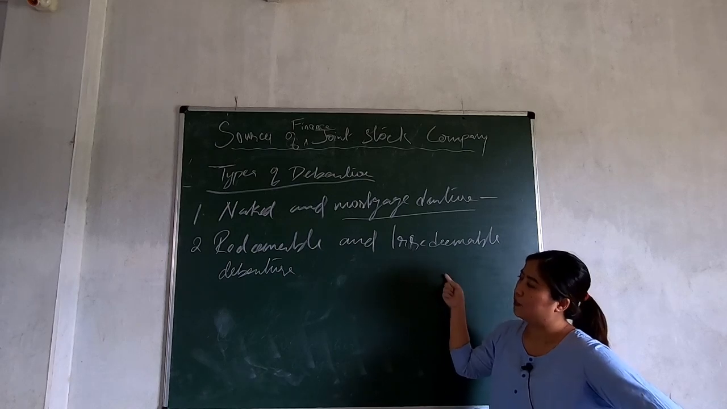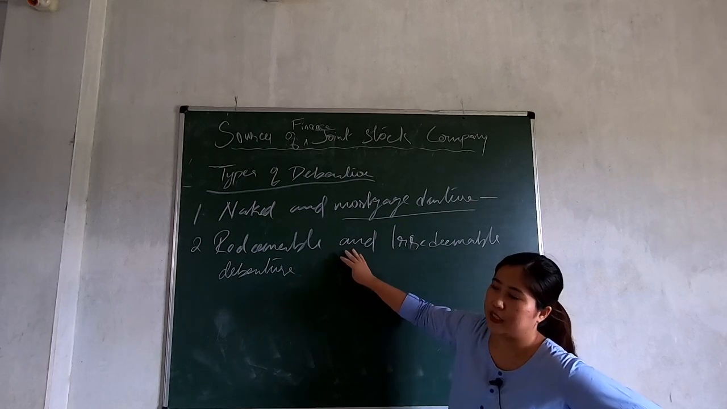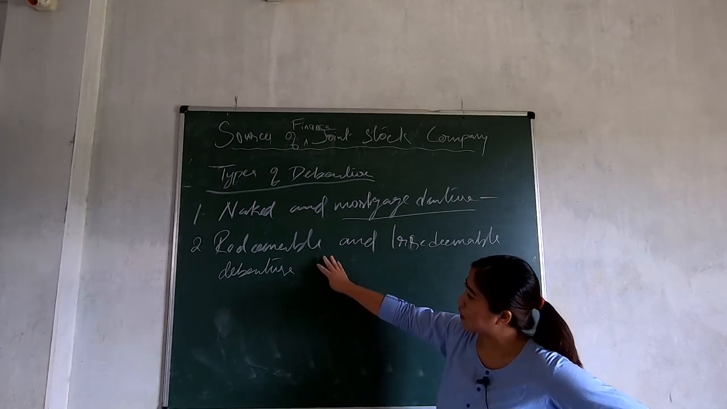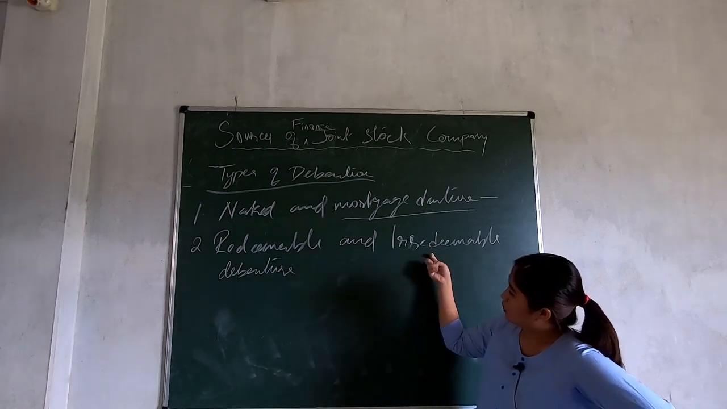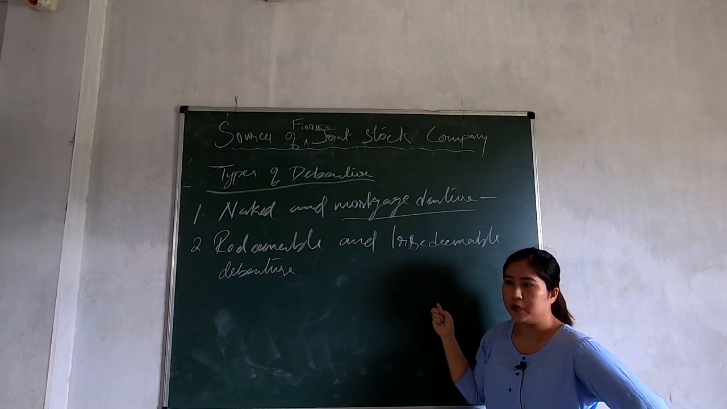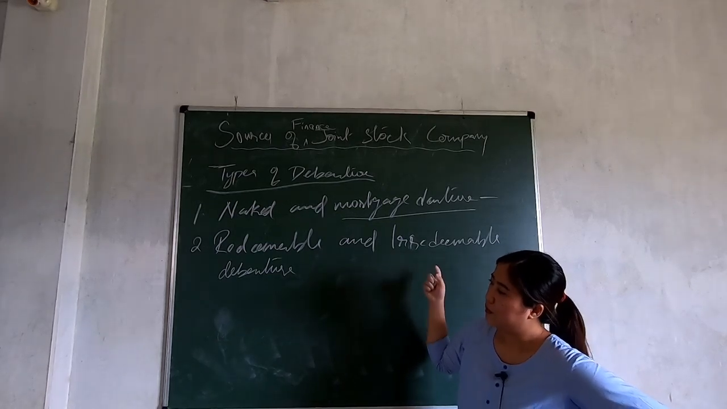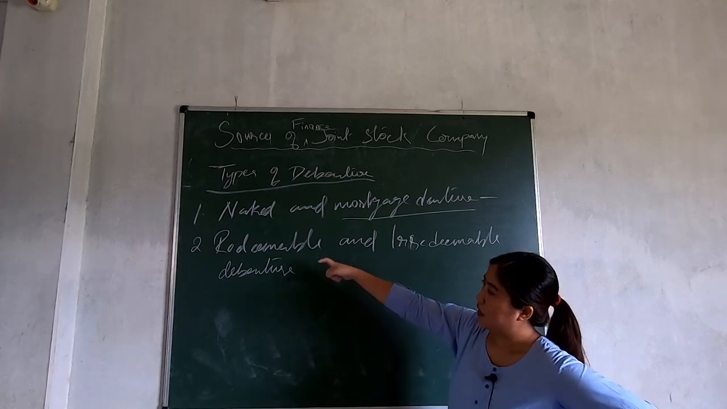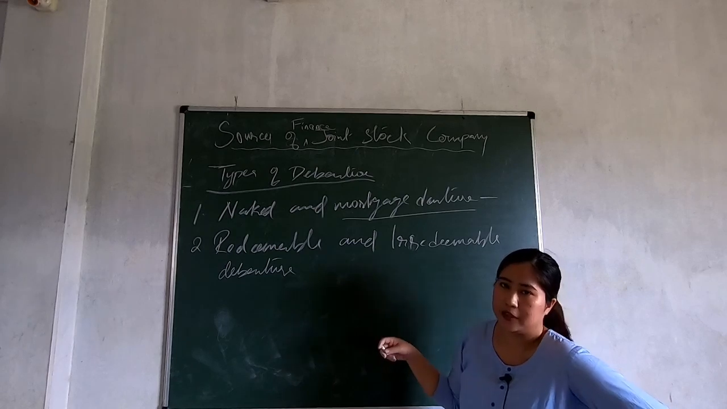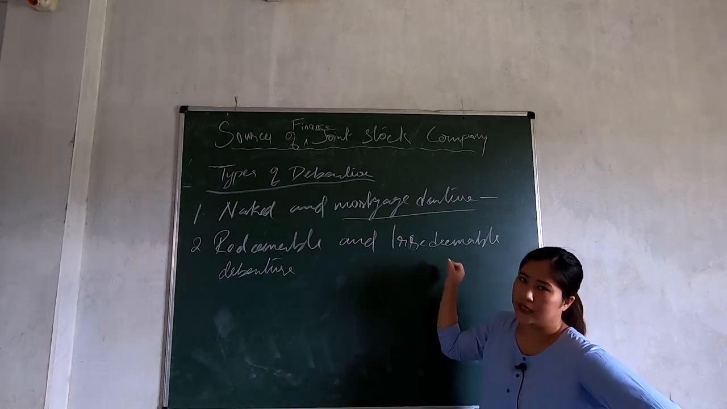But in case of redeemable debenture, they are repaid after the specified time period, before the winding up of the company. And irredeemable debenture has to be repaid only after the winding up of the company. So if the company is not winding up, they will not be repaid their money. And this type will be repaid after a specified time period. So if the debenture is for 10 years, after 10 years they will be repaid. But here, only at the time of winding up.